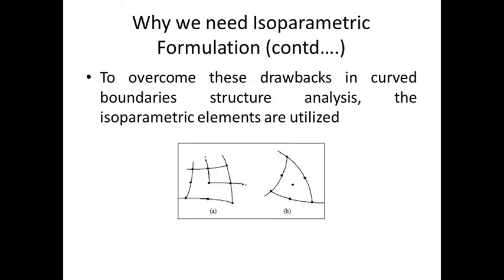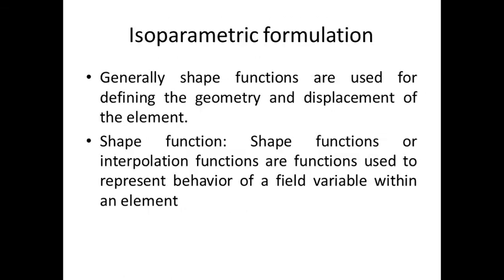Okay, after that, why do we need isoparametric formulation? To overcome these drawbacks. The drawback, as we already discussed, is that curvilinear discretization is a difficult task with normal elements. So to overcome these drawbacks in curved boundary structure analysis, isoparametric elements are utilized. The examples of isoparametric elements I showed you in this slide. Okay, after that, isoparametric formulation, generally shape functions.